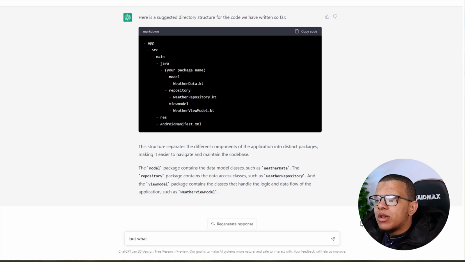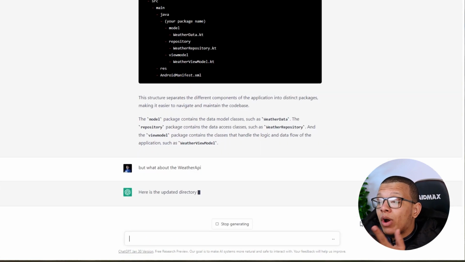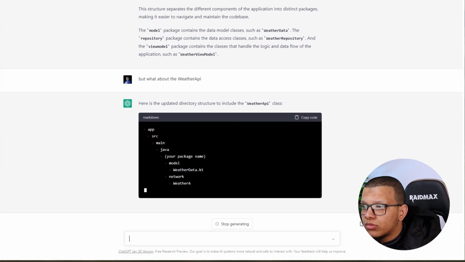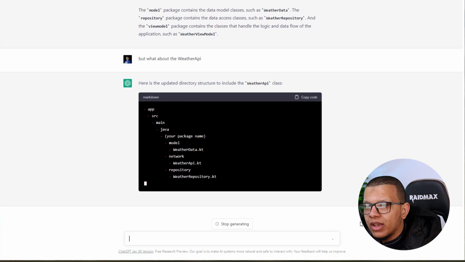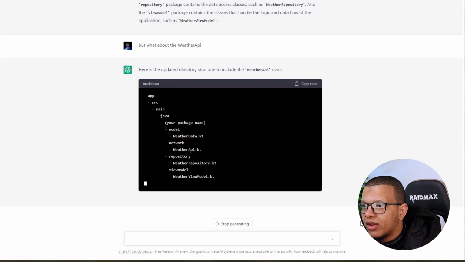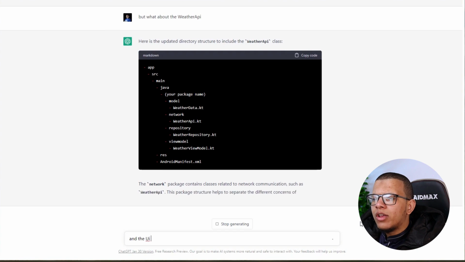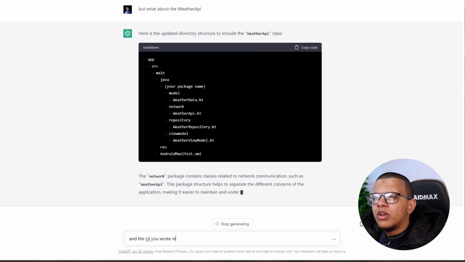But what about the weather API? It forgot about that, and the UI of the Jetpack Compose. Okay, networking, yeah, exactly. It's going to do that. And the UI you wrote in Jetpack Compose.